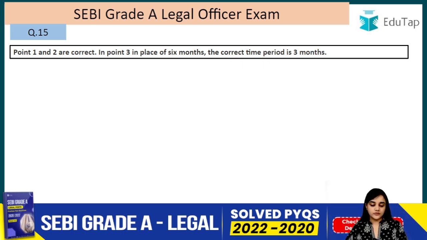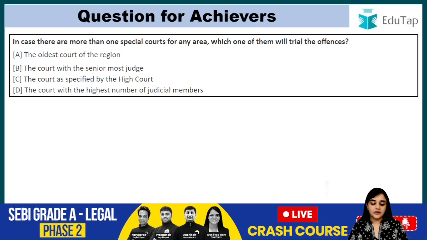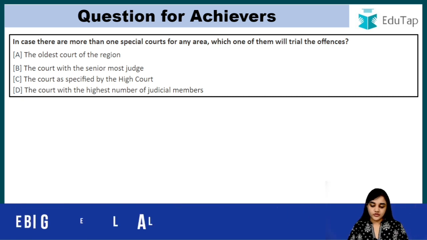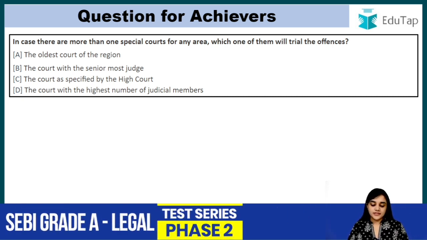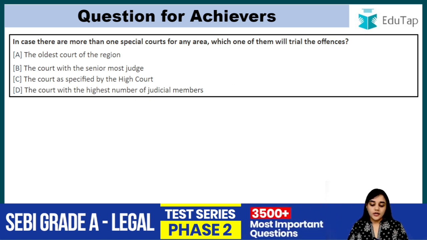Alright, now a question for achievers. In case there are more than one special courts of any area, which one of them will try the offences? The oldest court of the region, the court with the senior most judge, the court as specified by the High Court, the court with the highest number of judicial members. So you have to comment the right answer below.